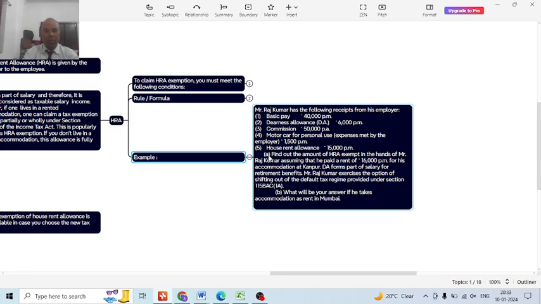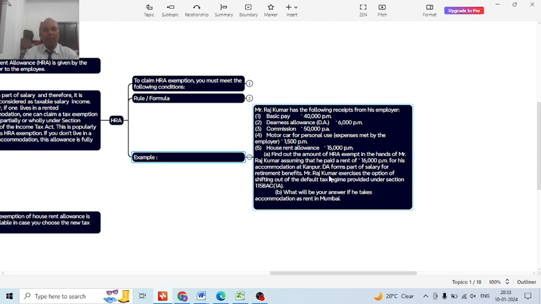Question 2, parts A and B: find out the amount of HRA exempt in the hands of Mr. Rajkumar, assuming that he paid rent of 16,000 per month for his accommodation at Kanpur. DA forms part of the salary for retirement benefits.